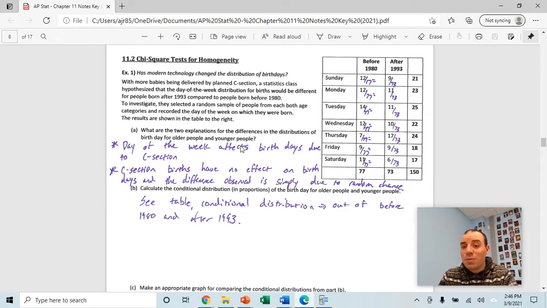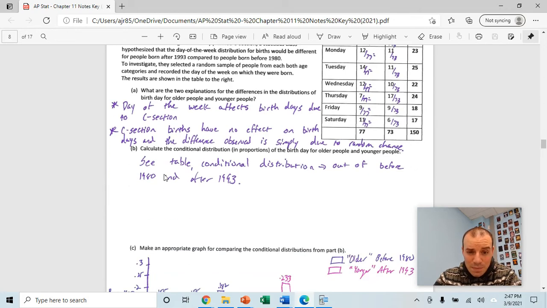The reason being is they don't schedule C-sections on the weekends. C-sections are only scheduled during the weekday. So the thought process is that maybe there were more people born during the week after 1993, when they started to do more C-sections than before 1980. So what are two possible explanations for the differences in the distributions of birthdays for older and younger people? One is that the day of the week affects birthdays due to C-sections, or C-sections have no effect on the day of the week that people are born, and the difference observed is simply due to random chance.